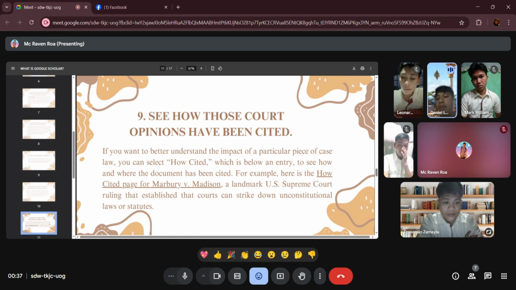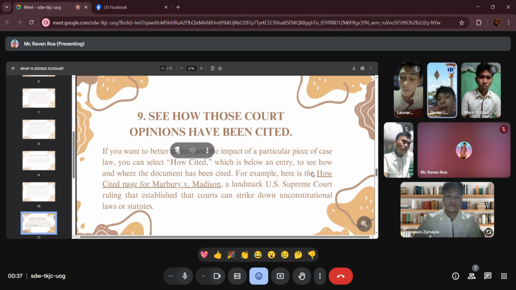This allows users to access the influence of specific case law by selecting the how-cited option beneath an entry. It shows the relevance of how a particular court opinion has been referenced in legal documents and rulings, for instance examining the page for a landmark case, like the one establishing judicial review.